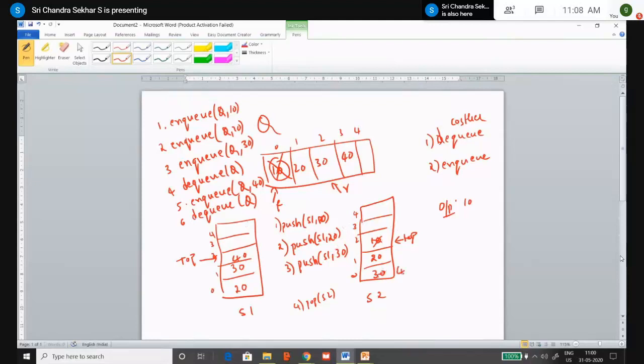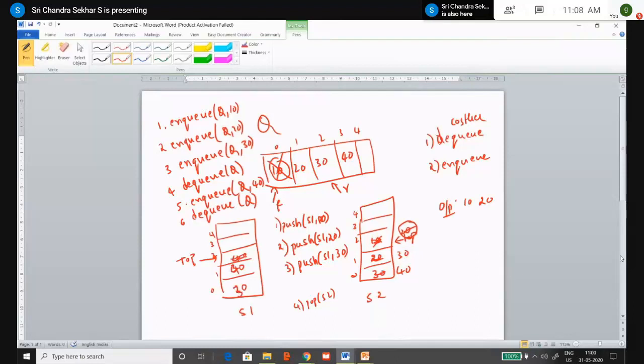Now it becomes 40, then 30, and then 20. Now you pop this element 20 and place it in the output. And now again you have to push back all the elements present on stack 2 into stack 1. That is, pop this 30 and place it back into S1. Again 40, like this. So this is how you perform the operations.